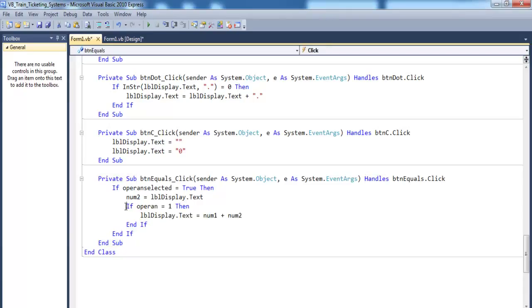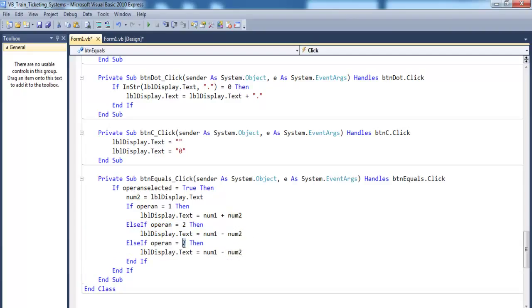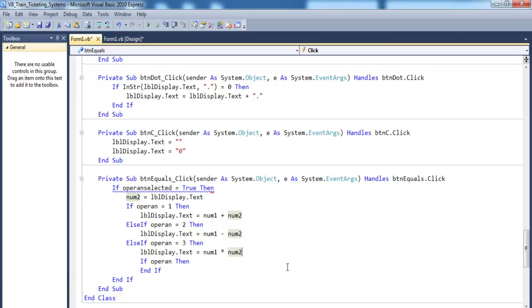Okay, all we just need to now do is use else if operand is 2, then this becomes minus. Else if operand is 3, that becomes multiplication. Multiply. Now in here we need an else, else if number 2, that should be number 2 really.